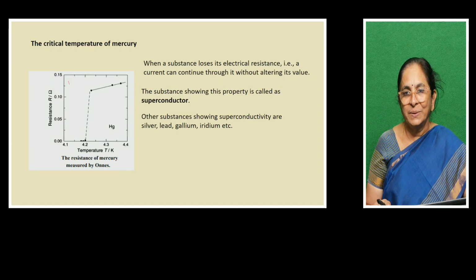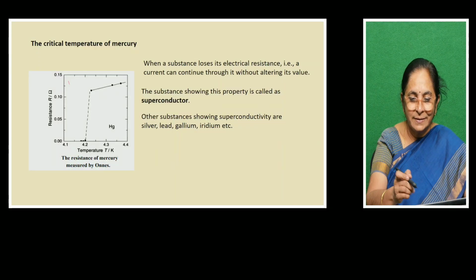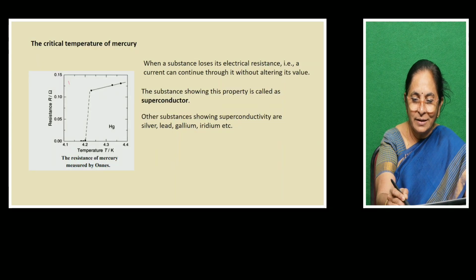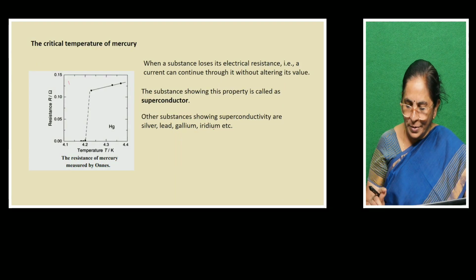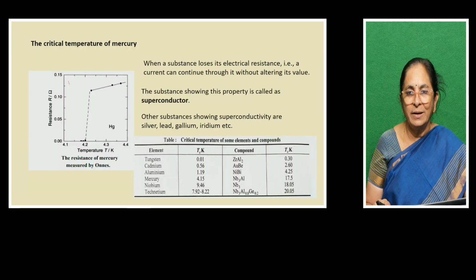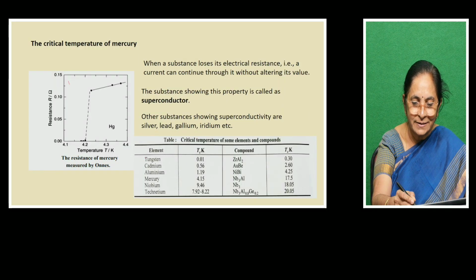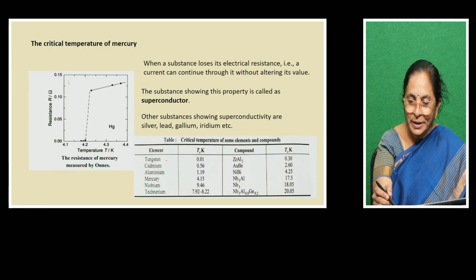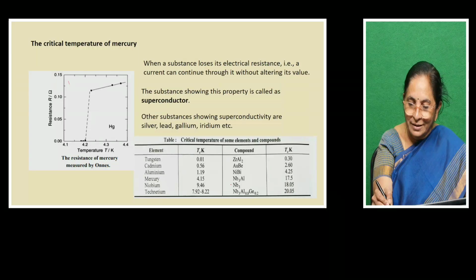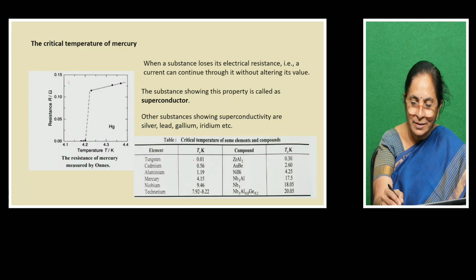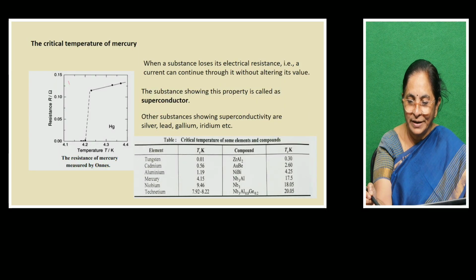Some examples we can take are silver, lead, gallium, iridium, and many more. Here I provide a small table in which you can find different elements like tungsten, cadmium, aluminium, mercury, niobium, technetium, and their chemical formulas are also given. Their critical temperature Tc is also provided.